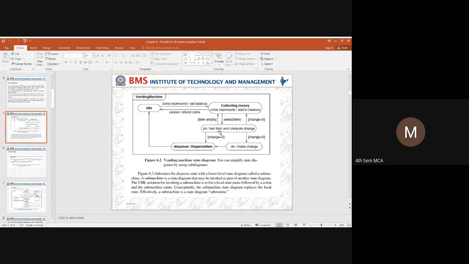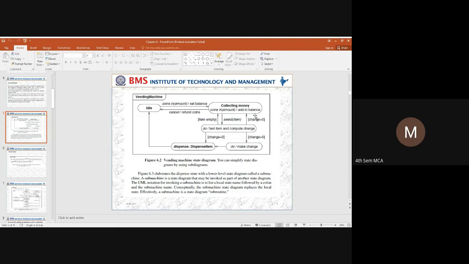The user has inserted a coin. So once a coin is being inserted, if the item is not there, then what has to happen is that the user has to collect back the change. So that is what happens: it will check whether the item is empty. If the item is empty, it will go for collecting money.